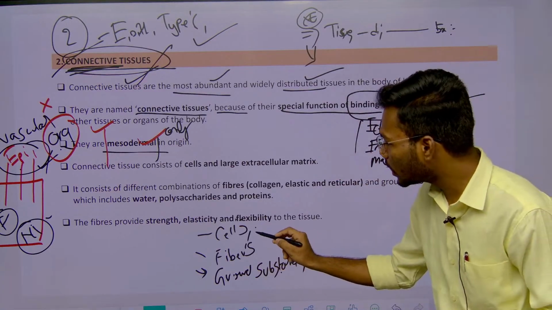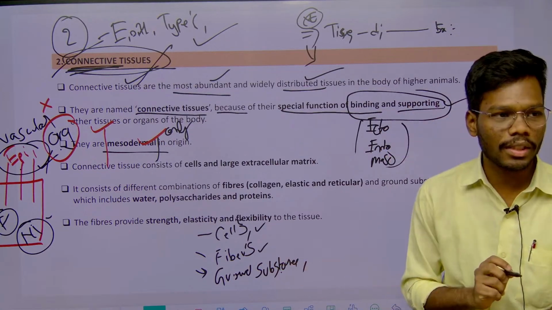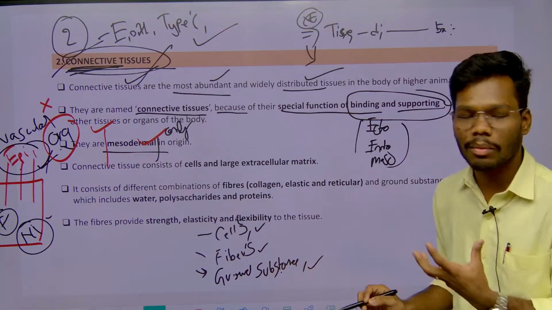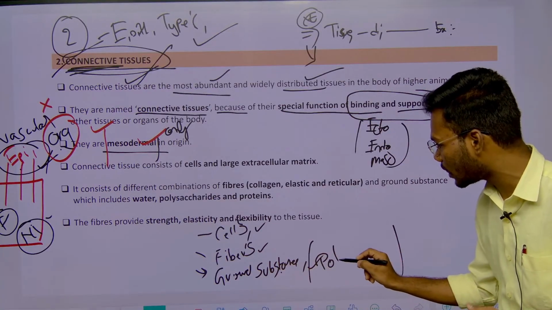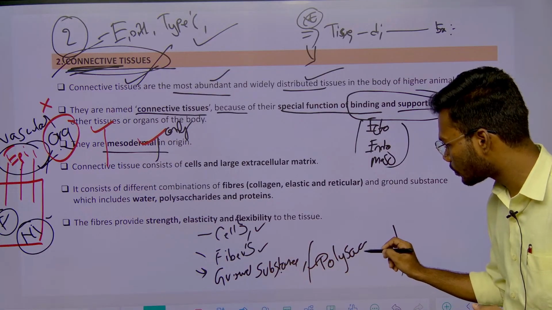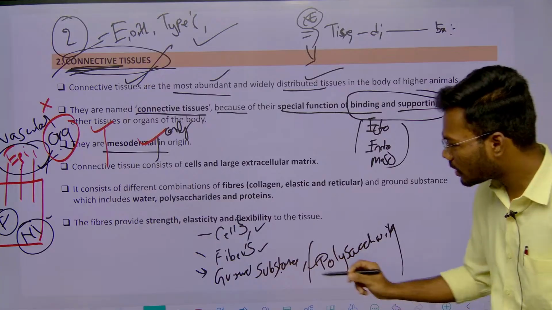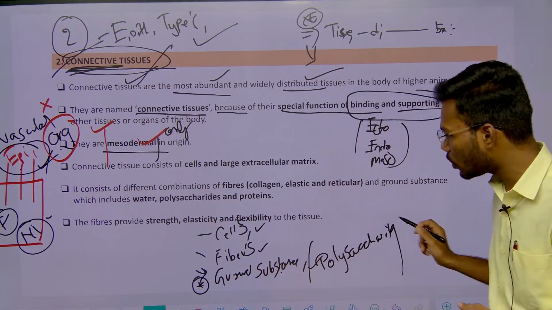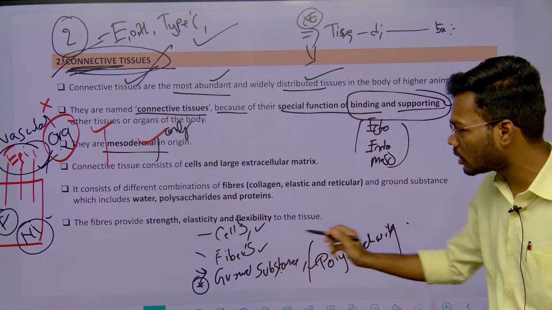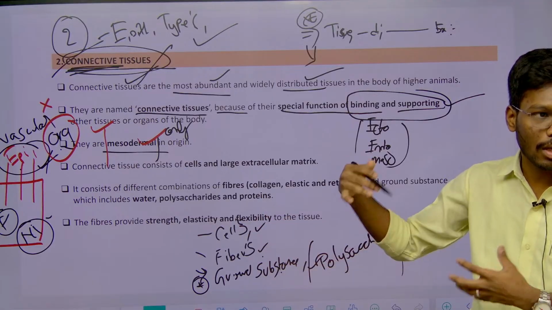Right. So, what are the cells that are present in this connective tissue? What are the fibers that are present in this connective tissue? What is the ground substance? Exclusively the ground substance is polysaccharides. Sir, what is ground substance? It's like a matrix, like a foundation of this connective tissue. Without this, fibers and cells cannot be present in this connective tissue.